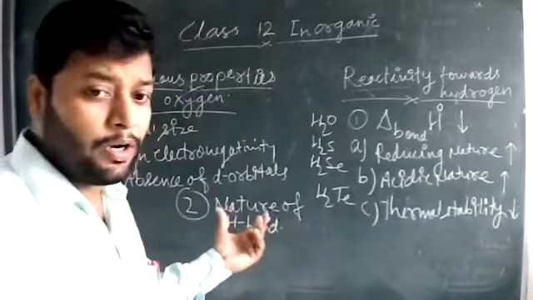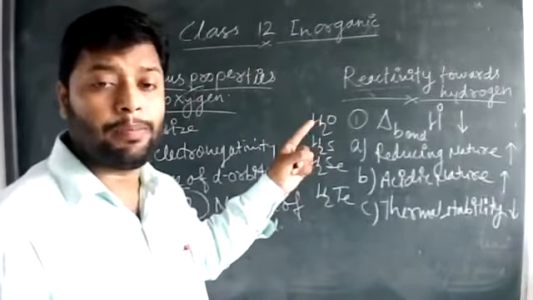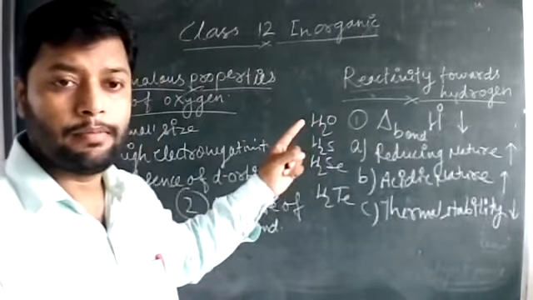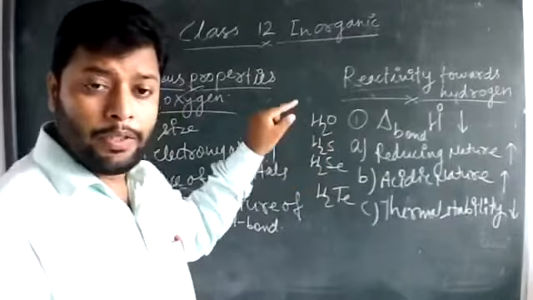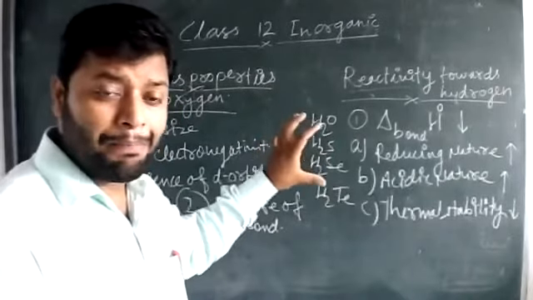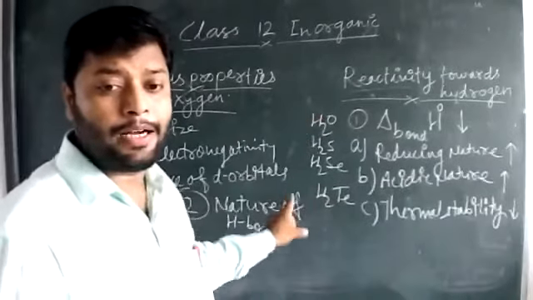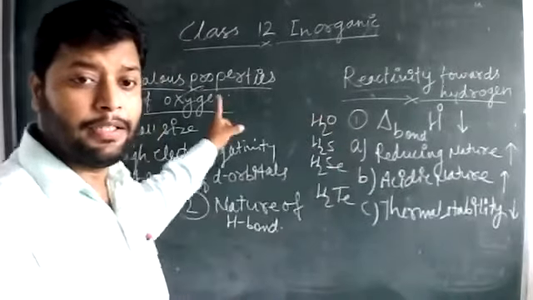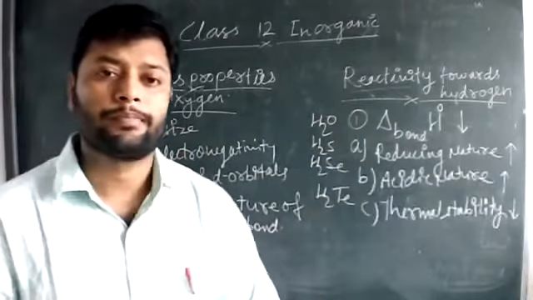This type of bond is called hydrogen bond. Water has a greater tendency to make a hydrogen bond than H2S, than other members. In the whole family, all the compounds, only water can make a hydrogen bond because of the same reason. Because of these two reasons.